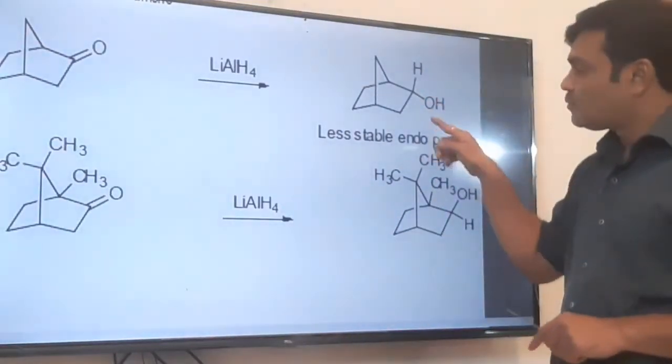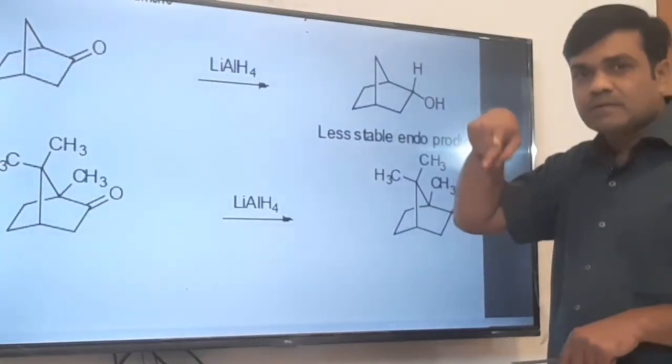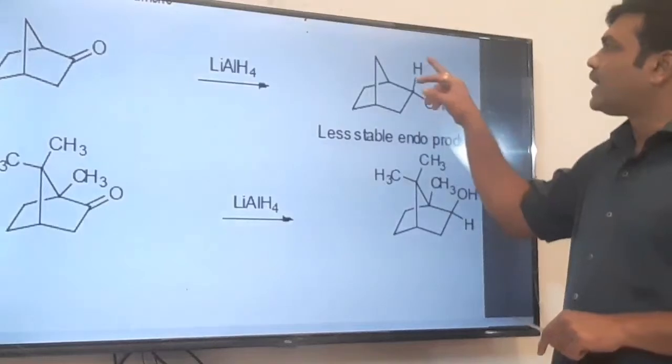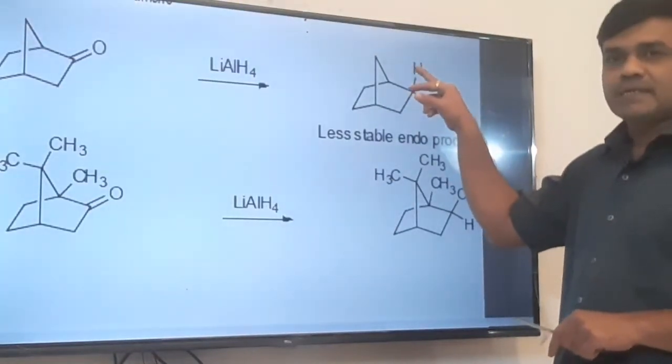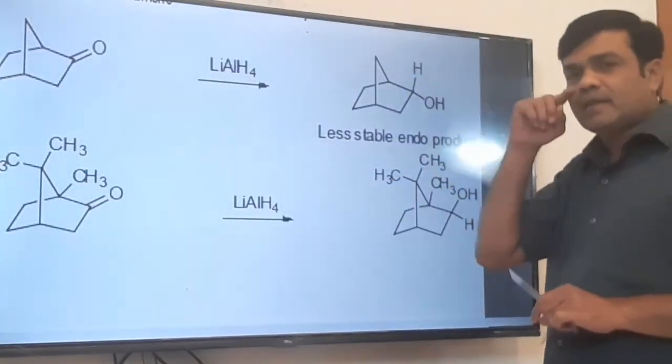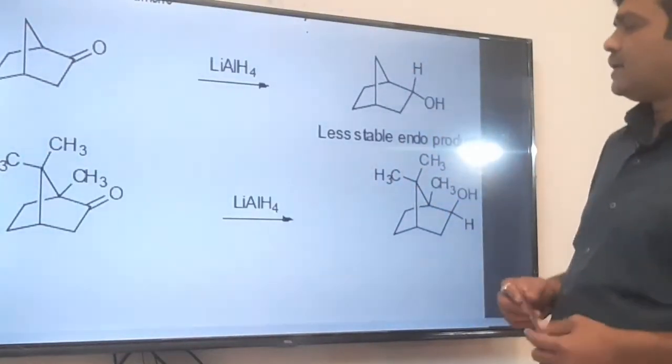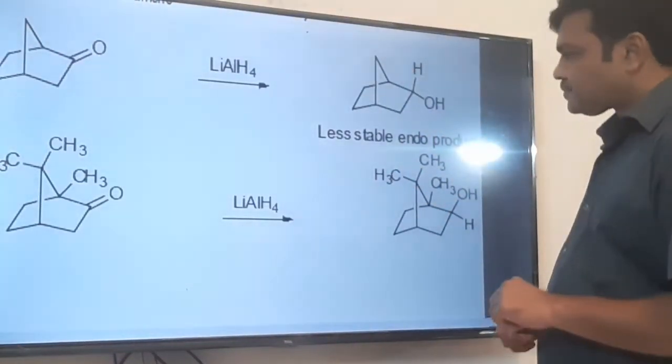This position of the OH group, which is pointed downward, is exo, and this position of the hydrogen here, which is pointed upward, is endo. We will use that exo and endo terminology here.